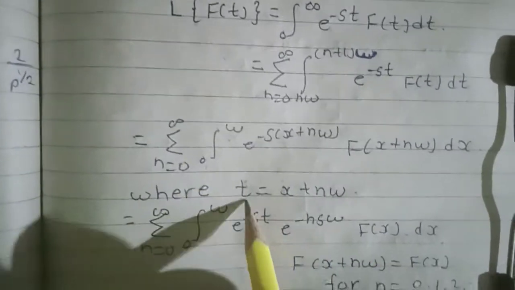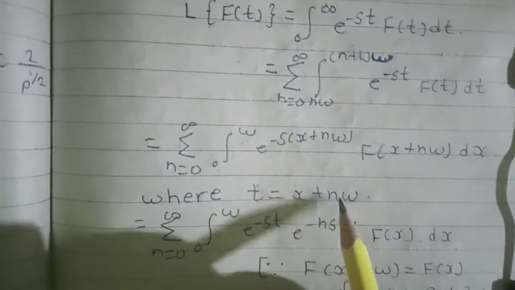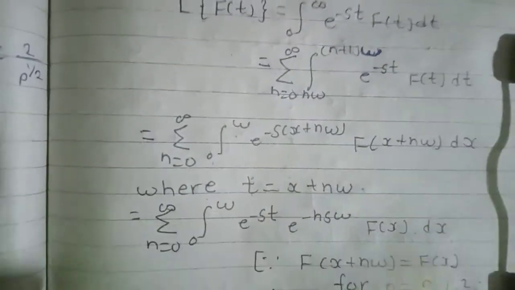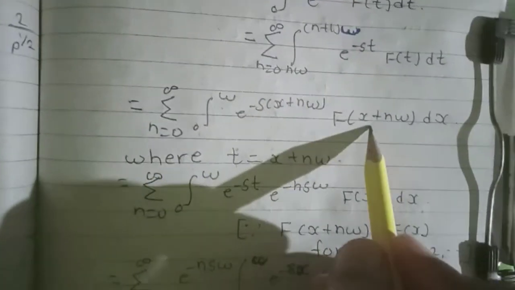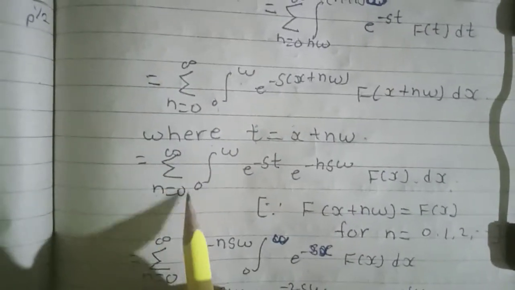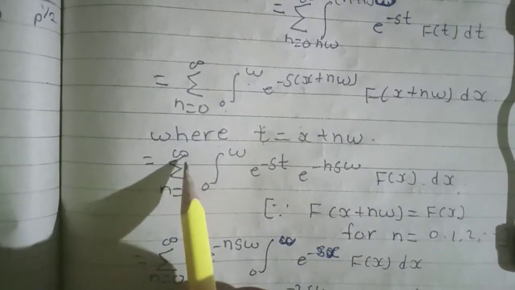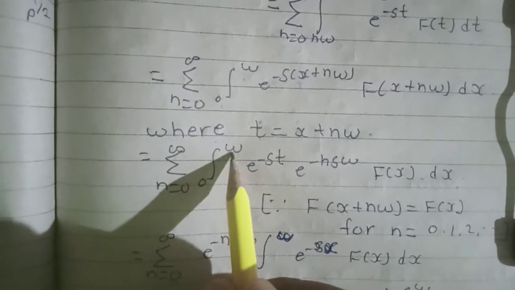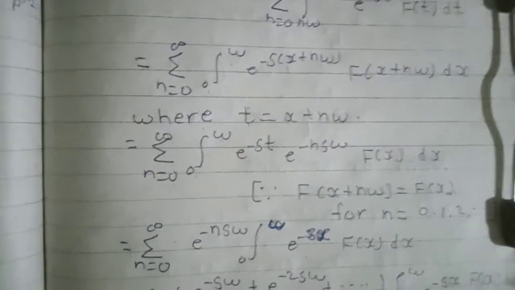Here we put t equal to x plus n omega, so our equation becomes the sum over n from 0 to infinity of the integral from 0 to omega of e raised to minus st and e raised to n omega f of t dt.